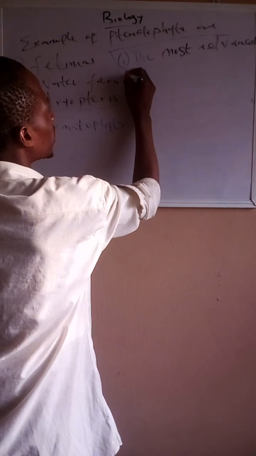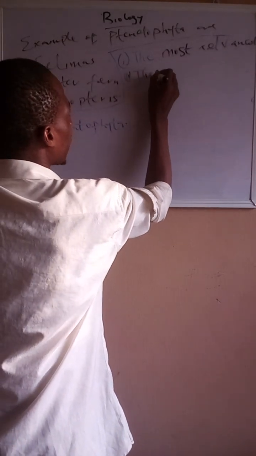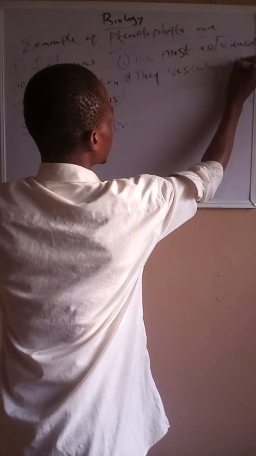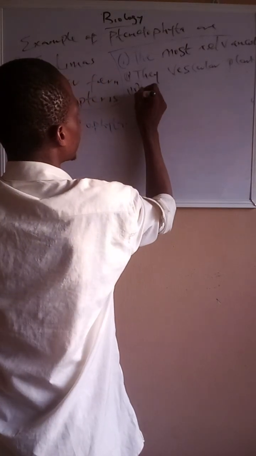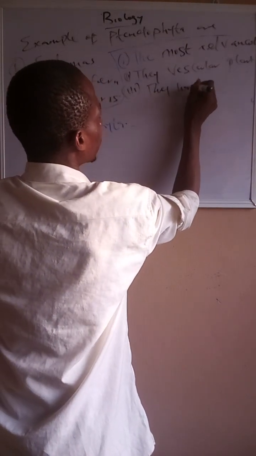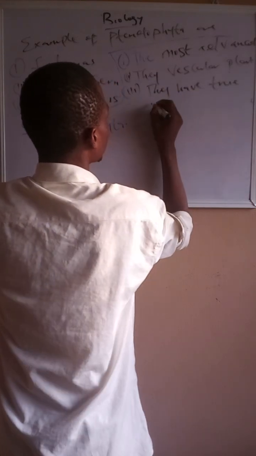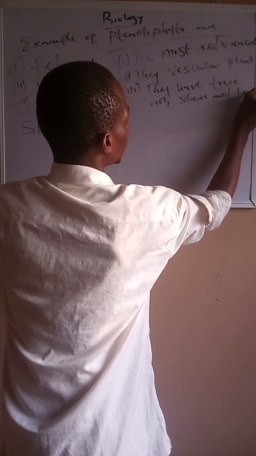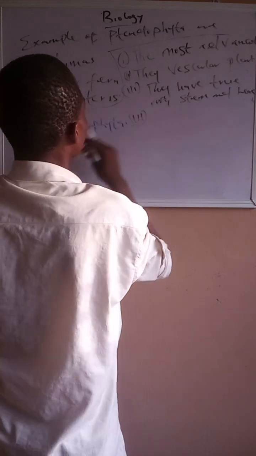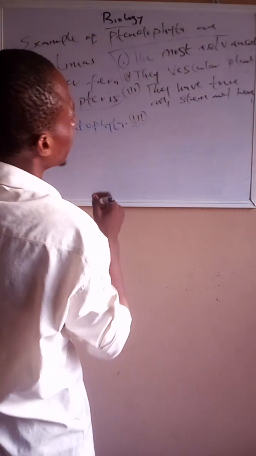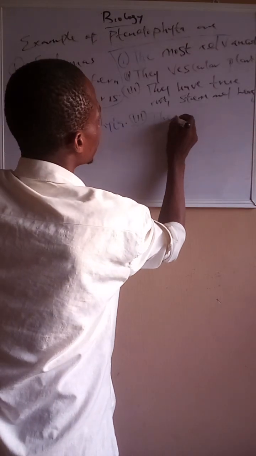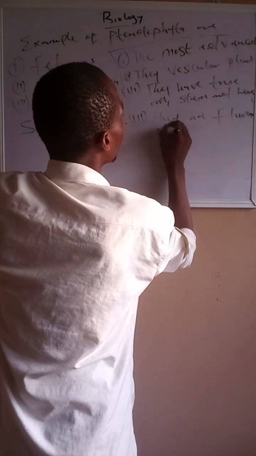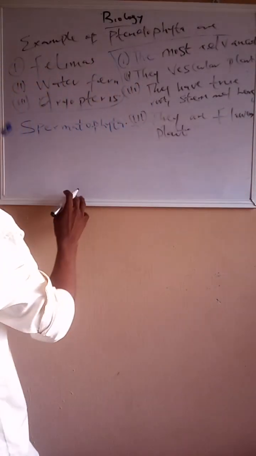Two, they are vascular plants. Three, they have true root, stem, and leaves. The major characteristic that makes it more advanced than the pteridophyta is that they are flowering plants.